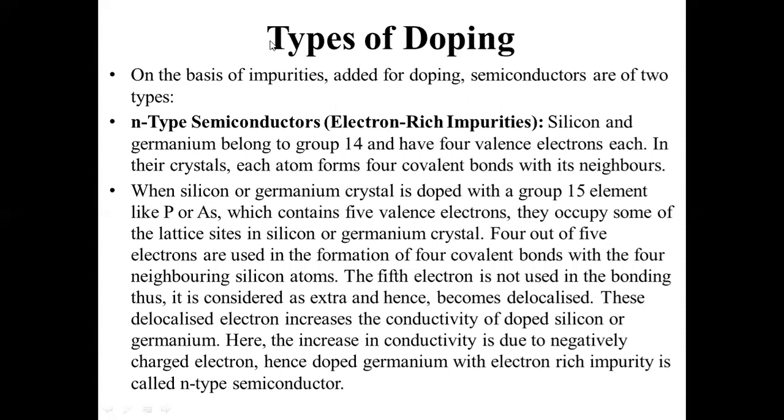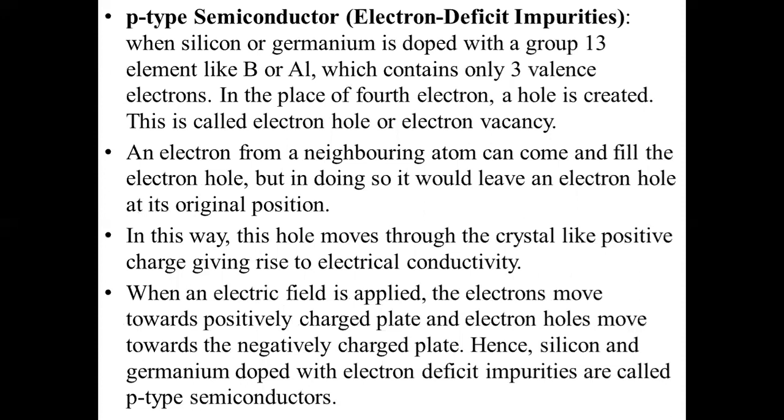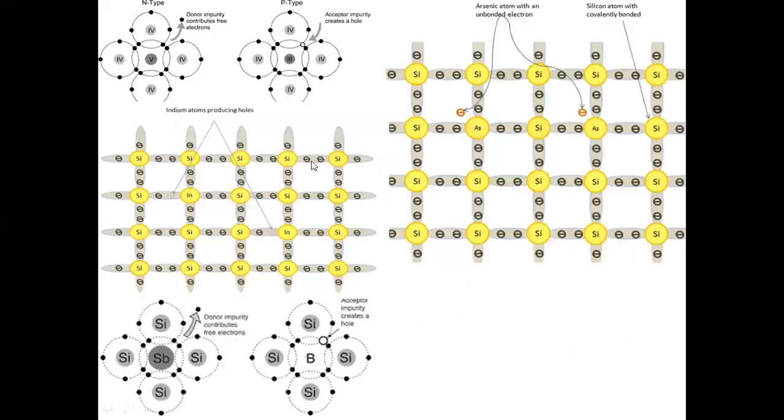Types of doping. Now, what are the types of doping that take place? We can see here that there are two types of semiconductors. One is N-type semiconductor and another is P-type semiconductor.